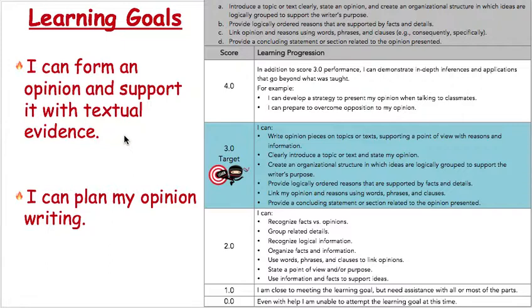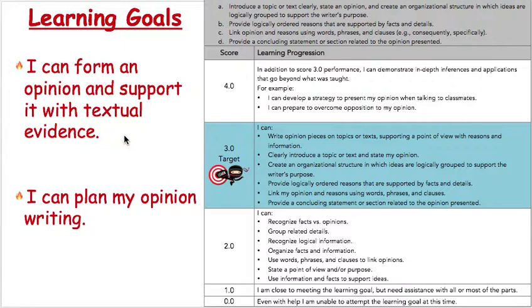Our second learning goal is: I can plan my opinion writing. We're going to use a graphic organizer with a fun acronym to help us plan our opinion writing, so we have a plan going in. It's easier to write if you have a plan or a start rather than just going in without any sort of plan.